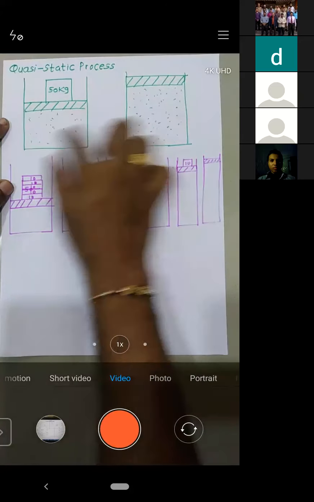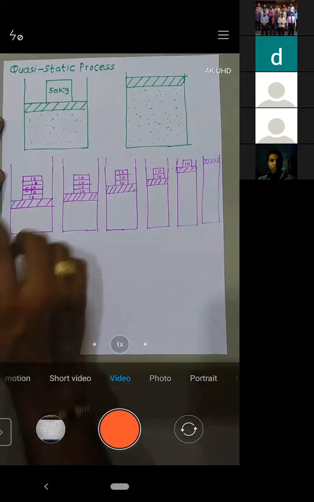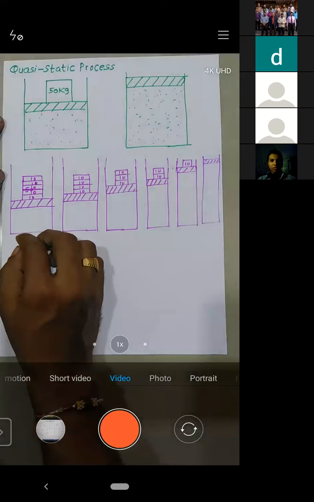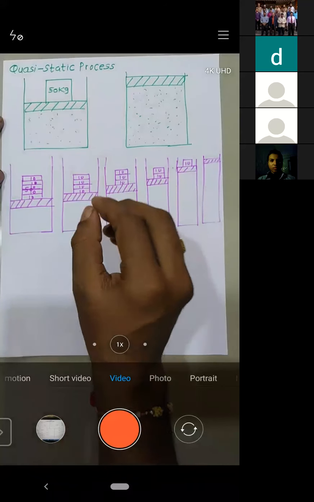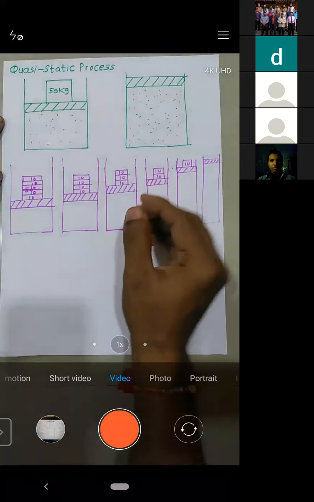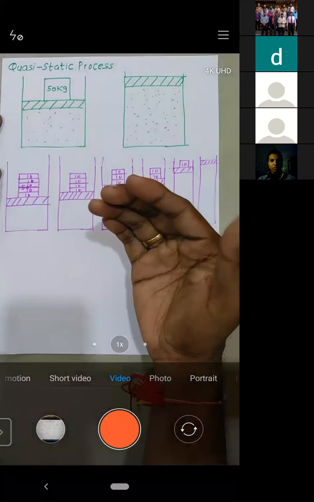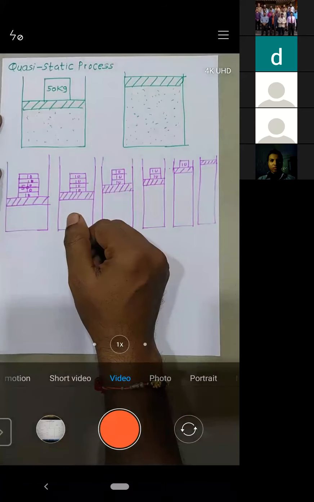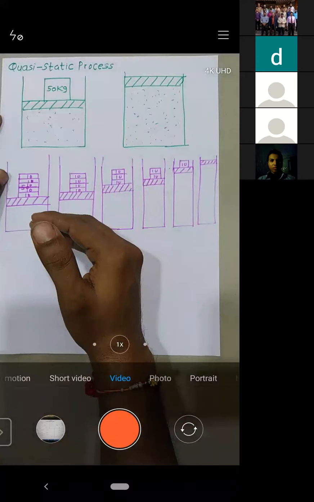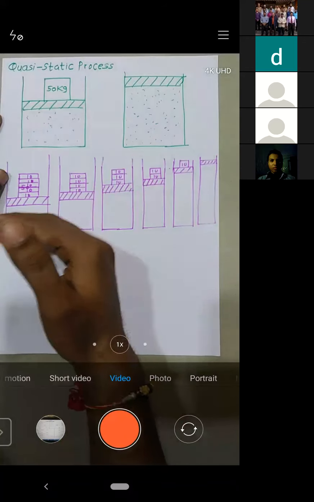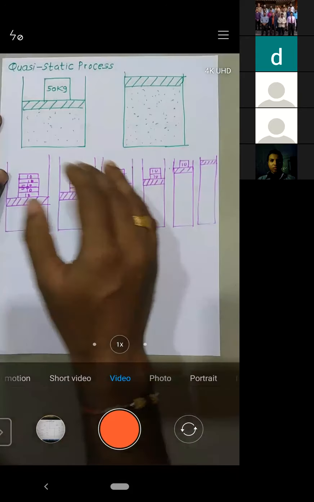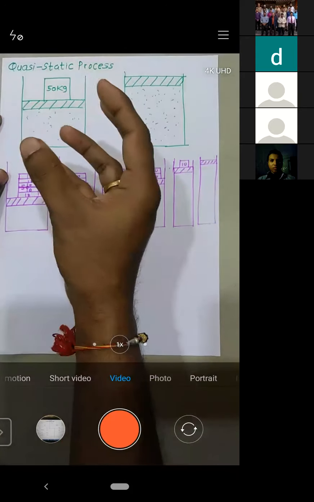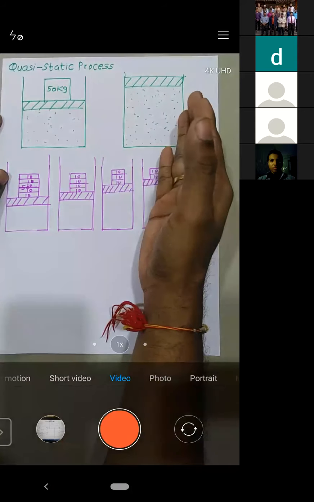Pressure and volume are going to change suddenly. But here, what you are doing is removing a smaller weight each time, so there will not be any significant change in the properties. That means your system is close to an equilibrium position, and such a process is called a quasi-static process. When you remove the weight suddenly, the properties change rapidly.